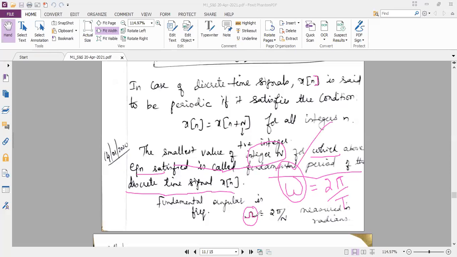So this is representing the digital angular frequency, or I can say angular frequency for the discrete time signal, which is equal to 2 pi remains same because the unit is radians per second. To represent radians, we multiply with 2 pi. So 2 pi divided by capital N, because here in place of T, we will use the variable n. So this omega is for the discrete time signal angular frequency, which is equal to 2 pi divided by capital N.